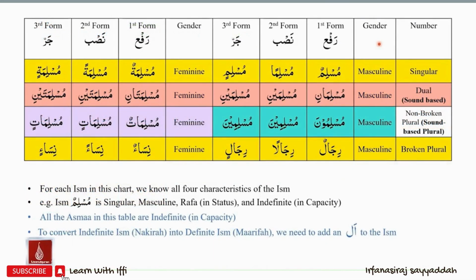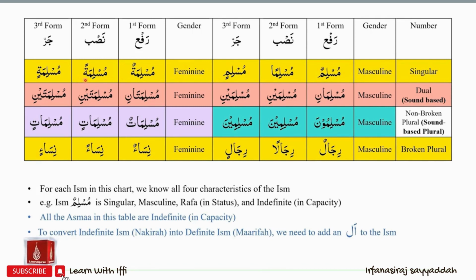We now have the completed status chart. We will go through it one more time. In the singular group, we have Muslimun, Musliman, Muslimin, Muslimatun, Muslimatan, Muslimatin. Please note that for singular Asma, we will identify the status based on the harakat at the end of the ism. And for the Nasab status, we will add an alif after double zabr. The only exceptions are if the ism ends in a gol ta or if the ism ends in alif and hamza coming together.